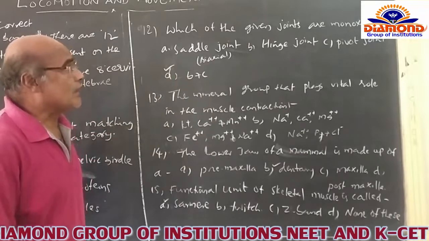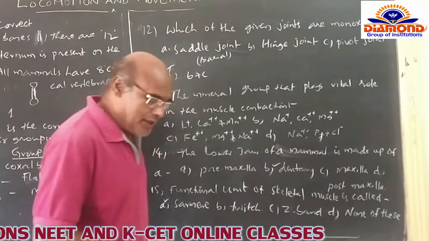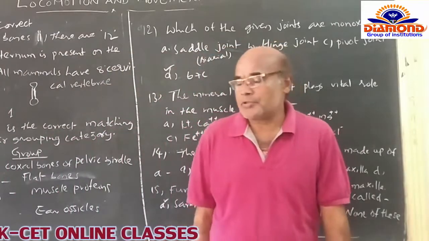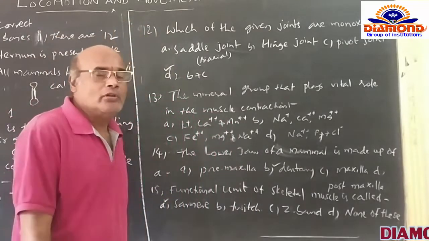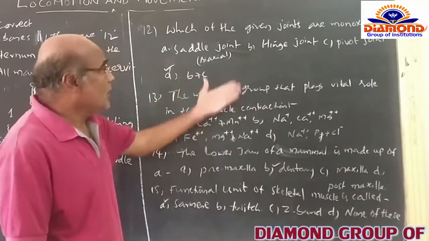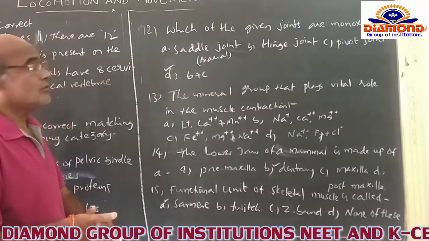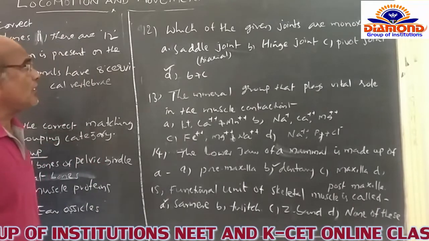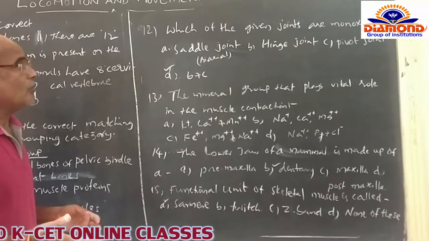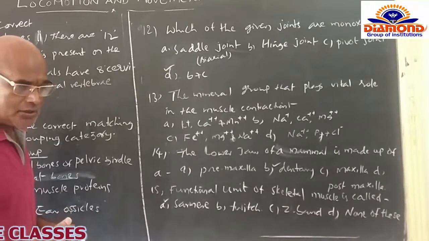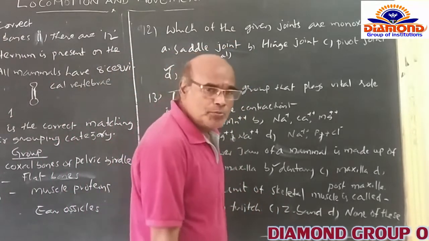Which of the given joints are monoaxial? Of course, we know that joints are simply categorized into three types: immovable, slightly movable, and freely movable joints. Here, the question is asking which joints are monoaxial. The options are given like this: saddle joint. The saddle joint is popularly known as biaxial. And B is the hinge joint. Hinge joint is naturally present in between femur and the tibiofibula.